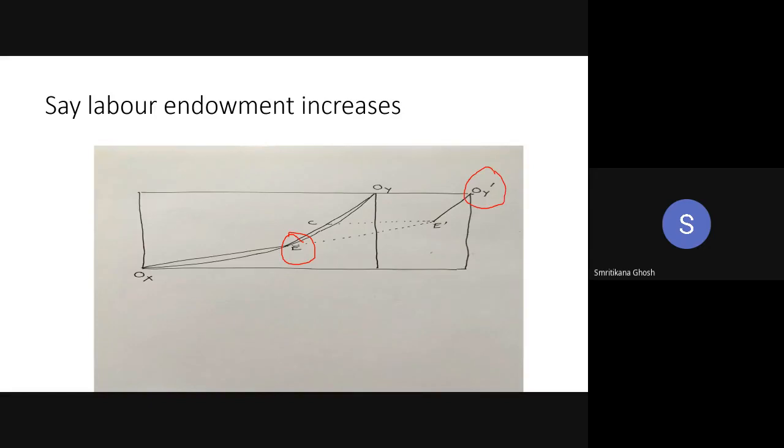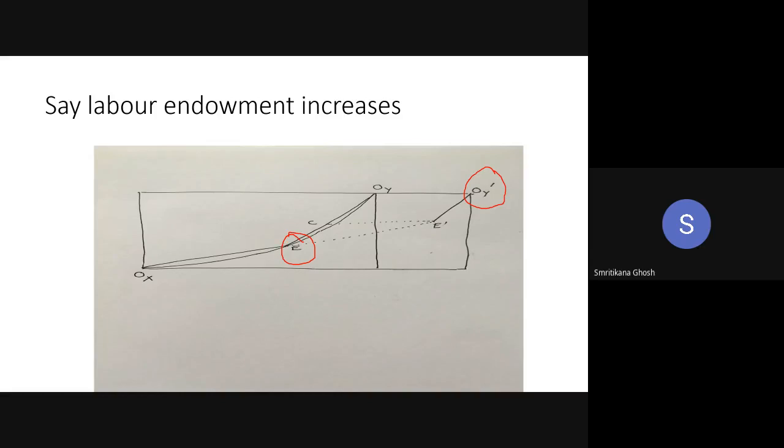Now consider you are initially at E. What I am doing is making a straight line from OX, cutting the point E and going upward.